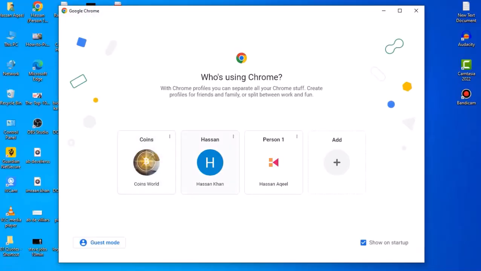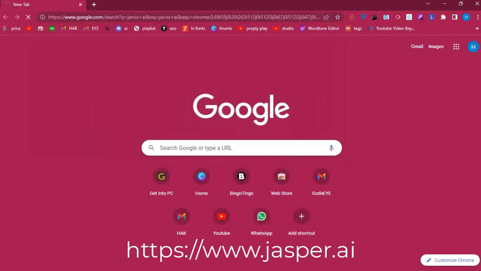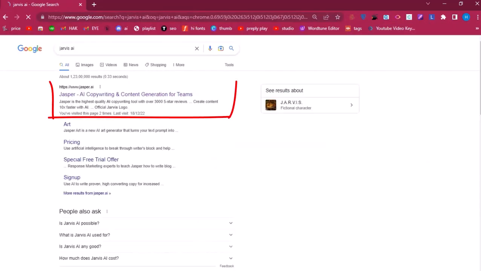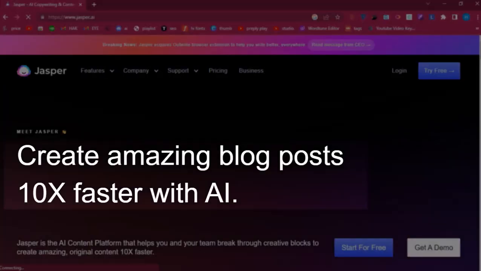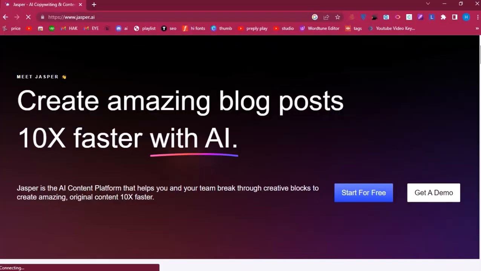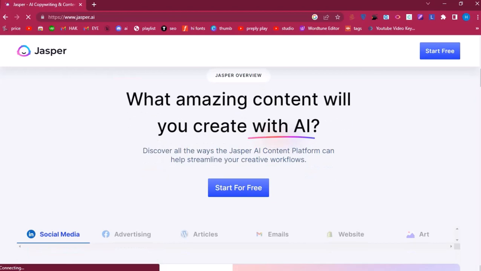So now I am going to show you how to use Jasper. First of all, open any Chrome browser and type jasper.ai. When the website is open, here you can see Jasper AI copywriting and content creator. Create amazing blog posts 10x faster with AI. So scroll down for more information.